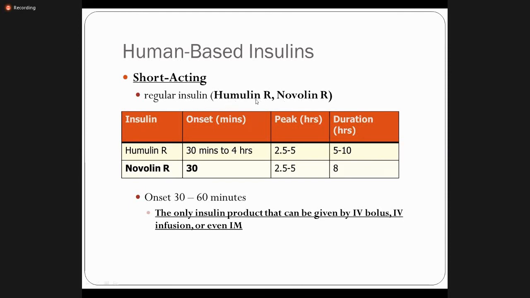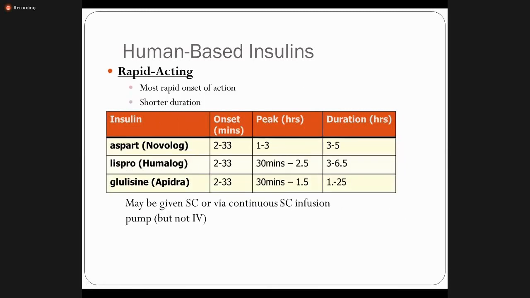If you don't remember, no problem. But regular insulin, this you must know, right? There are two types, right? Humulin R or Novolin R. So onset 30 minutes to 4 hours onset of action, and 30 minutes is the onset of action. What is the difference?